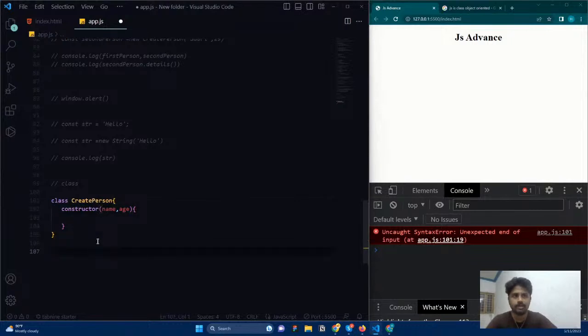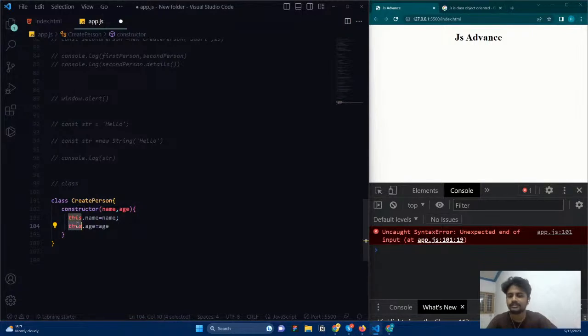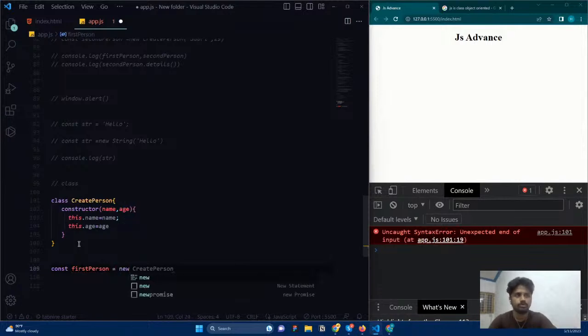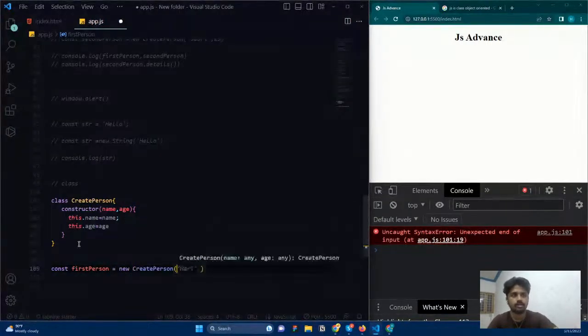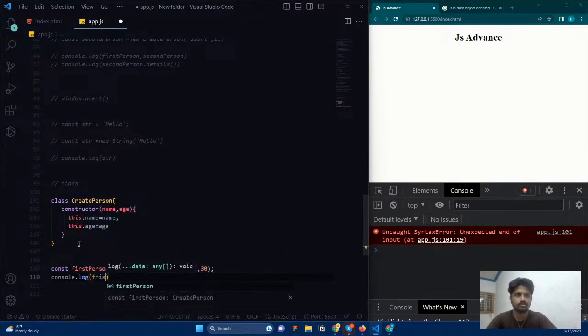And here what I can do is tell that this.name equal to name, this.age equal to age. And we know that if we want to change the scope of this, we need to use the new keyword. So I'm just going to say first person equal to new createPerson. Here I'm just going to create the name, and age is going to be 30. If I ask for console.log, what is first person?